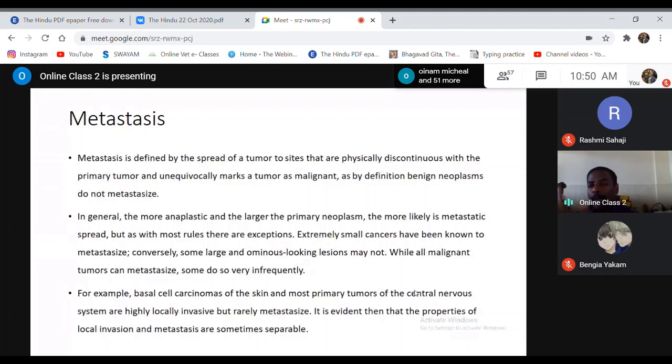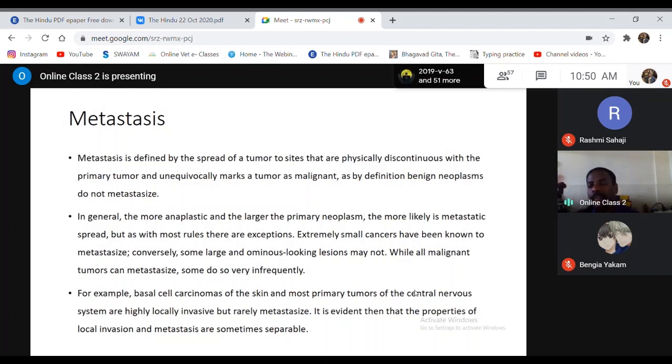When it reaches the lungs, the blood vessels again gradually become smaller and smaller, because it becomes the arterial side. So you have to remember, on the arterial side the blood vessels gradually become smaller and smaller. On the venous side, the blood vessels become gradually larger and larger.